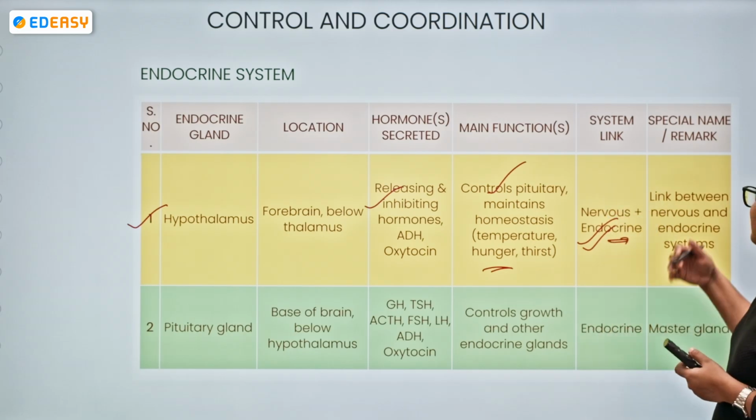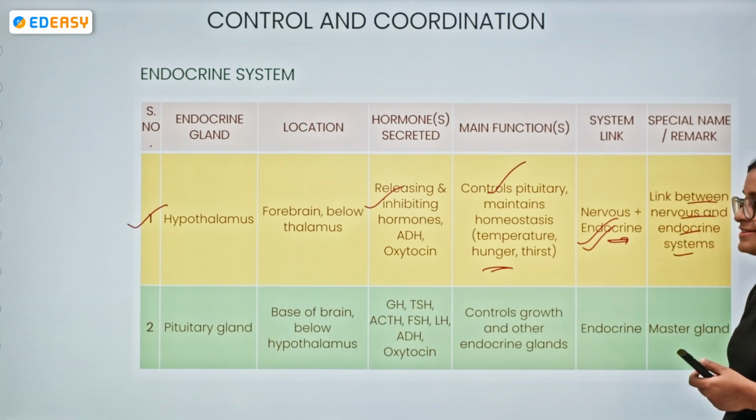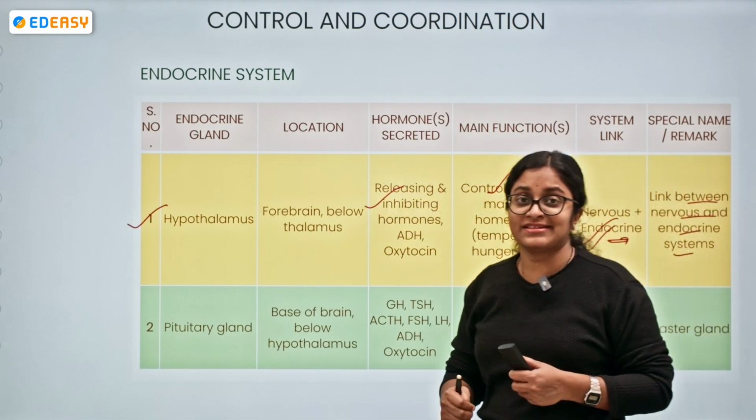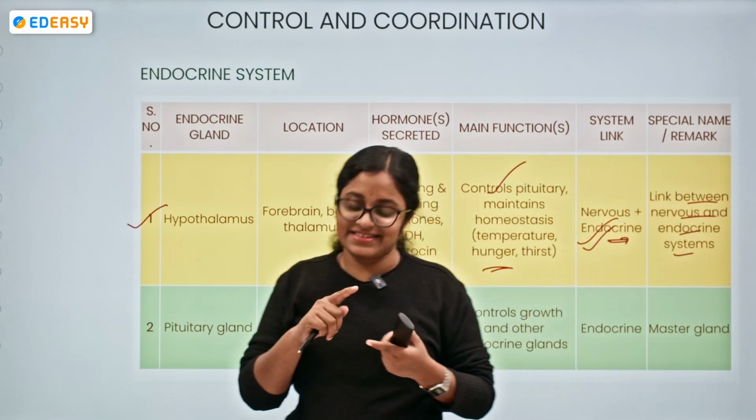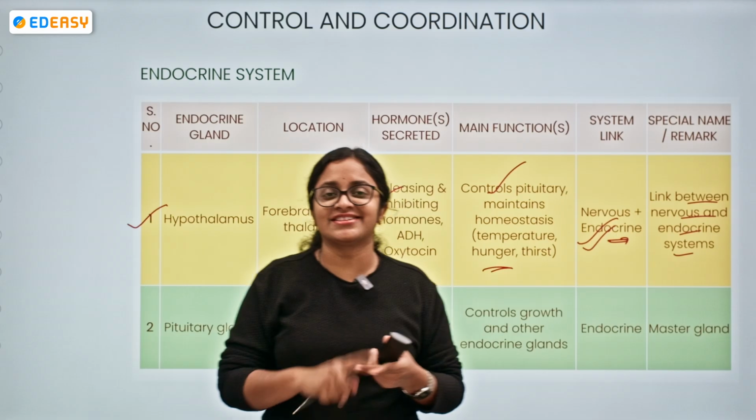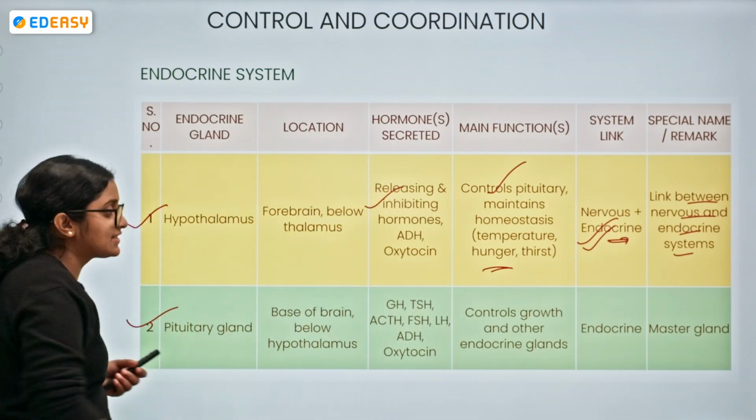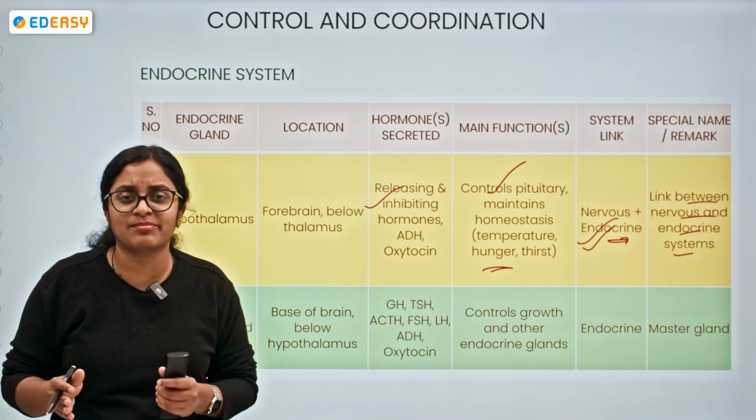So what will be the special thing? It is a link between the nervous system and the endocrine system. We can say this is a special thing about the hypothalamus. The speciality is being part of both the nervous system and the endocrine system. Next, what do we have? The pituitary gland. Pituitary gland is very important.